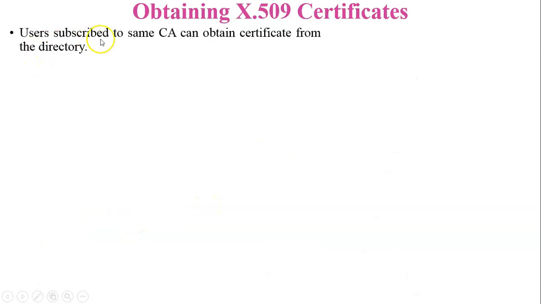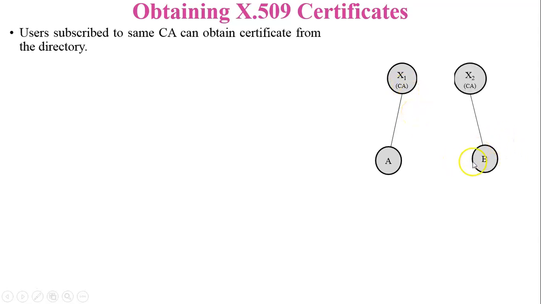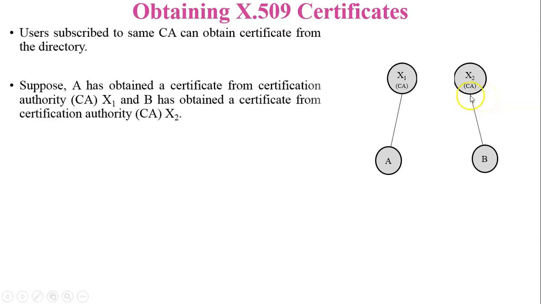Next, users subscribed to the same certification authority can obtain certificates from the directory. Now see in this figure, X1 is the certification authority which communicates with user A. So user A will connect with the certification authority X1. Similarly, user B will be connected with the certification authority X2.